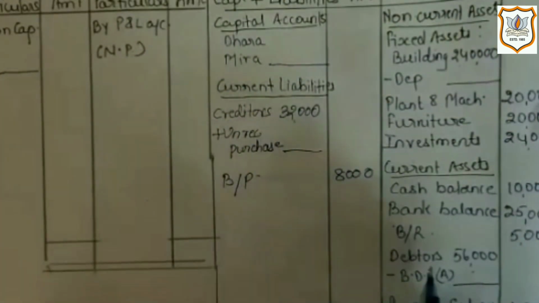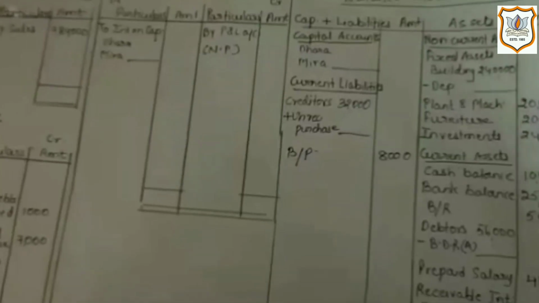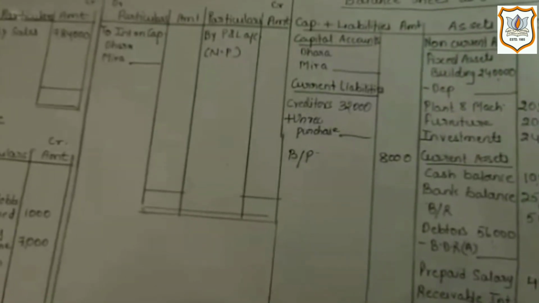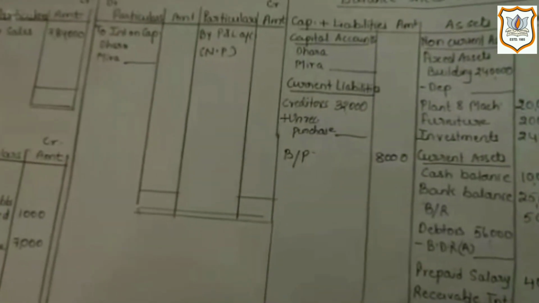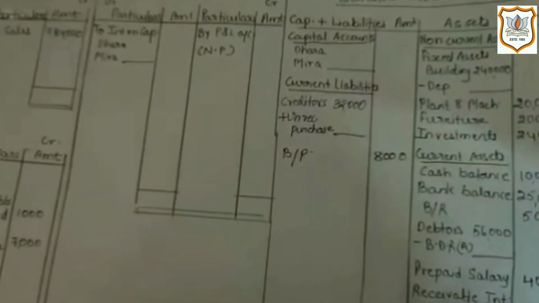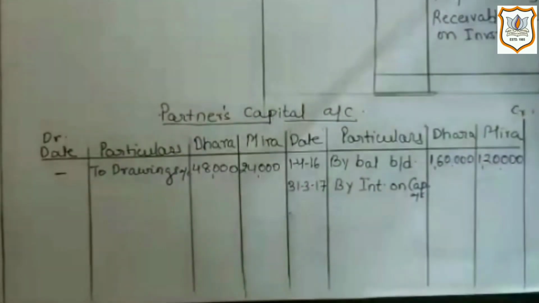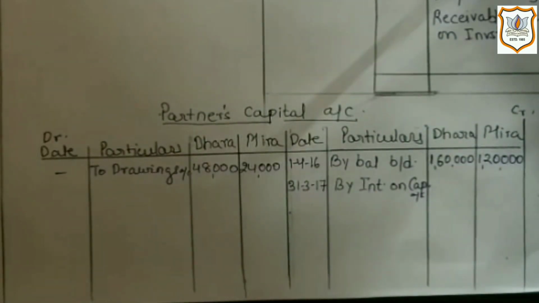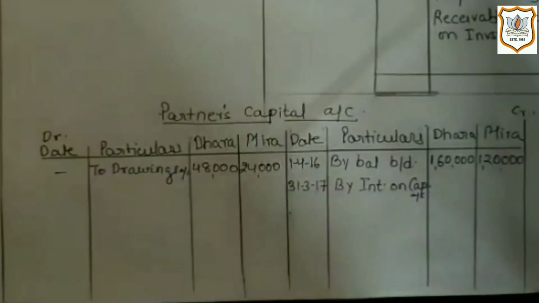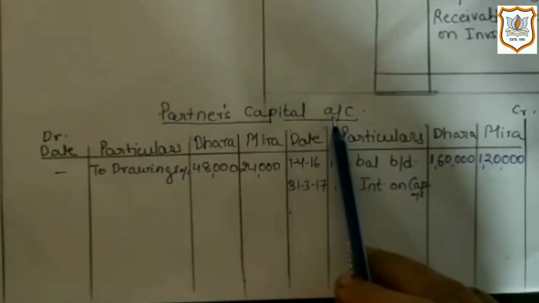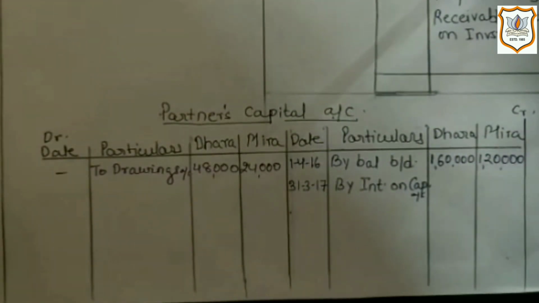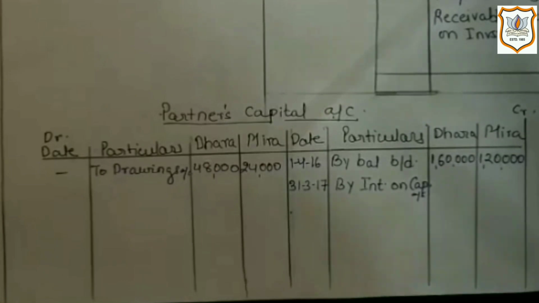Now next one is debtors, which is rupees 56,000. I have written it in the inner column because it has an adjustment. Now here I have recorded all fixed assets and current assets which were given in the question in the new balance sheet. Now let's move on to solve the adjustments. Here the first adjustment is 5% interest on capital is not calculated. It will have two effects. First effect will be in partner's capital account, as it is a transaction of the partner with the partnership firm.